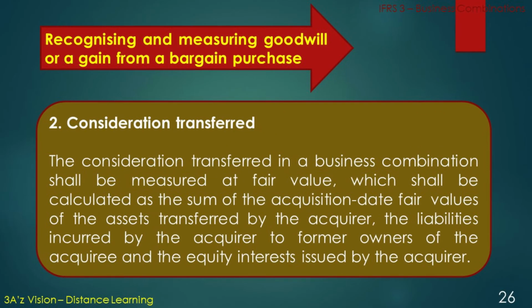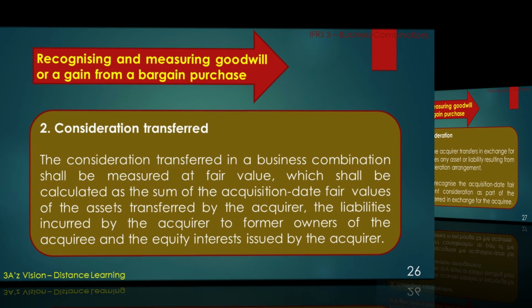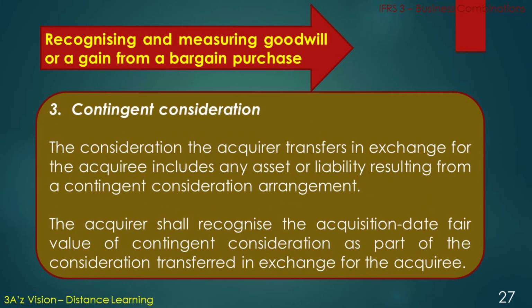Consideration transferred. The consideration transferred in a business combination shall be measured at fair value, which shall be calculated as the sum of the acquisition date fair values of the assets transferred by the acquirer, the liabilities incurred by the acquirer to former owners of the acquiree, and the equity interest issued by the acquirer. Contingent consideration. The consideration the acquirer transfers in exchange for the acquiree includes any asset or liability resulting from a contingent consideration arrangement.